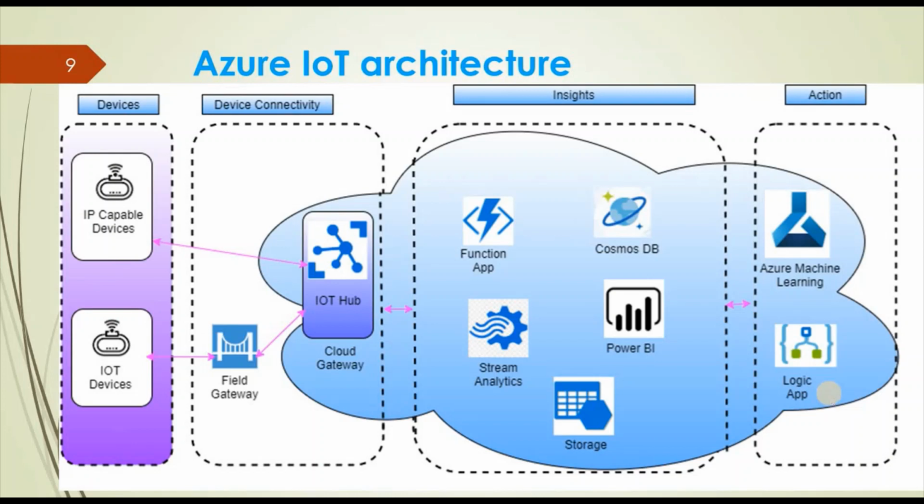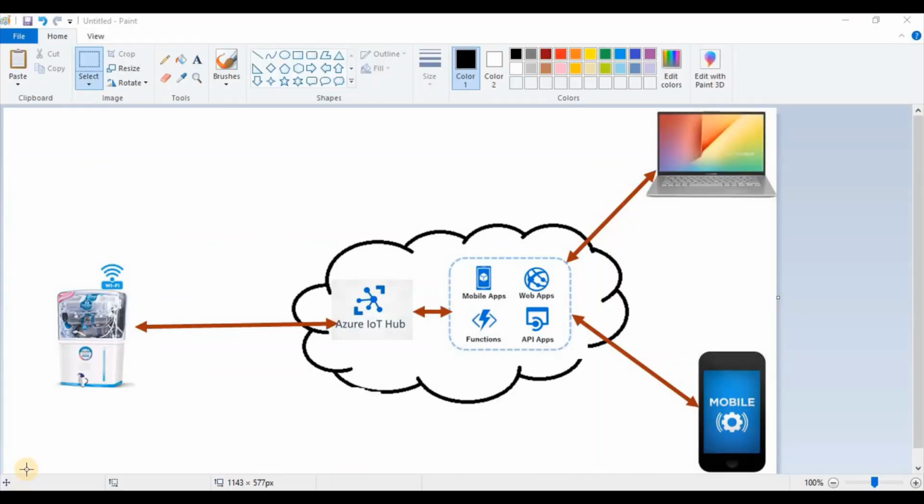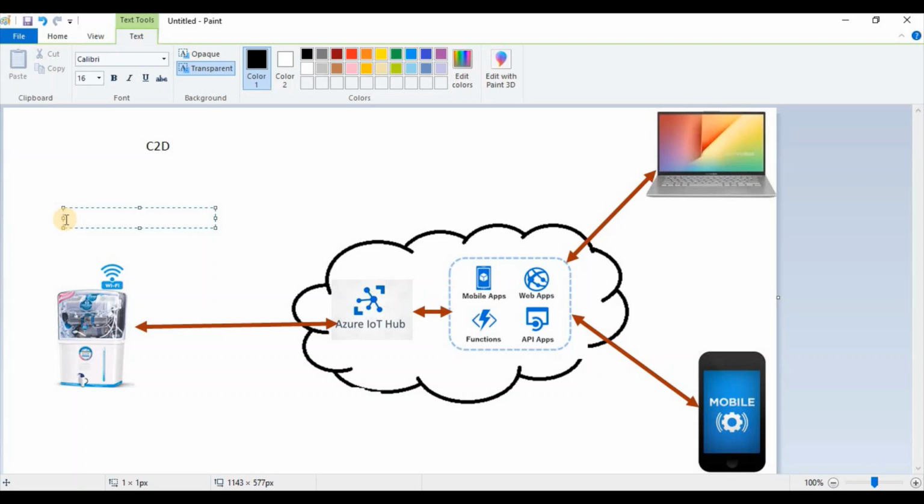Now I think you are all clear with the architecture of Azure IoT, and how Azure IoT works. So let's see what C2D and D2C are. First we will go with D2C.